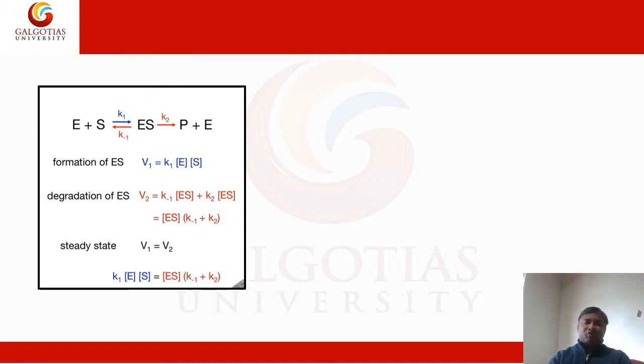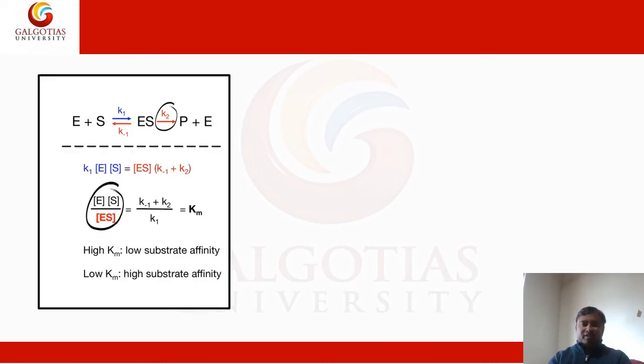So total V2 equals K minus 1 ES plus K2 ES. If we take ES common, V2 equals ES times K minus 1 plus K2. In the steady state, V1 is equal to V2, so we can put the values of V1 and V2 and we find K1 E S equals ES times K minus 1 plus K2.